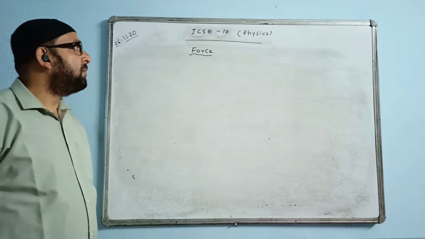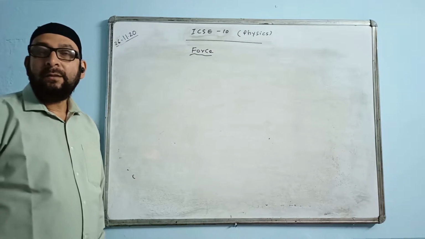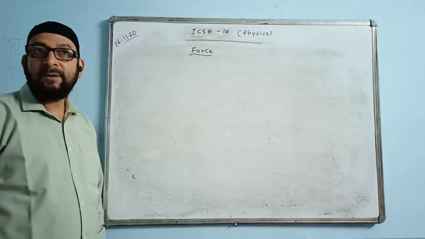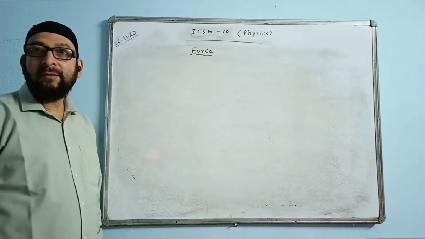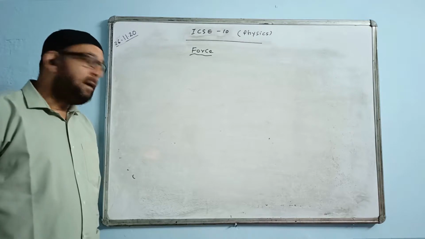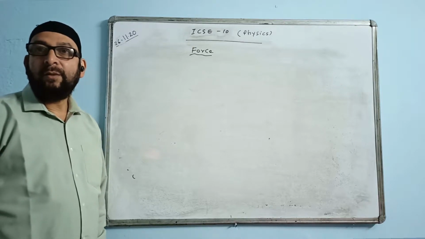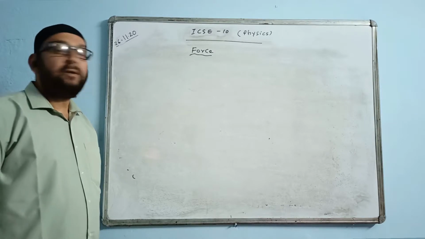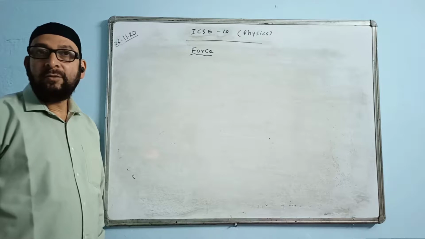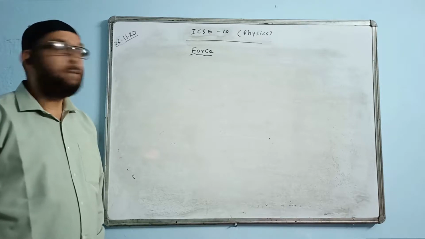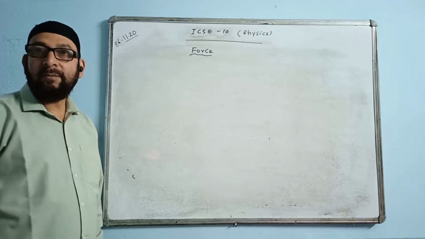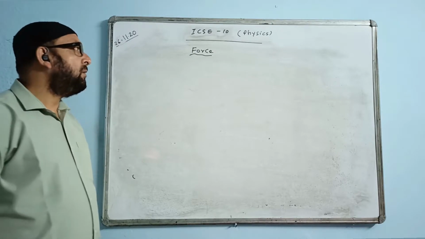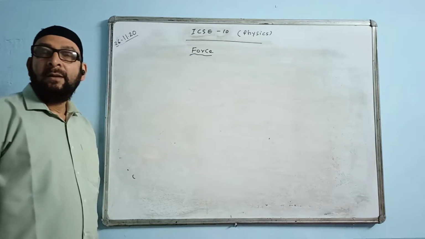I discussed the couple, equilibrium, and types of equilibrium. There are two types: static and dynamic. One example I gave, and I discussed the principle of moments. The principle of moments says that the total clockwise moment is equal to the total anti-clockwise moment to keep a body in equilibrium, but definitely rotational equilibrium.